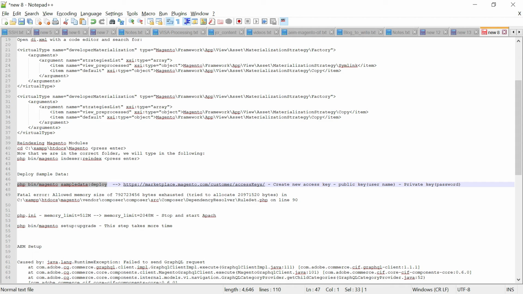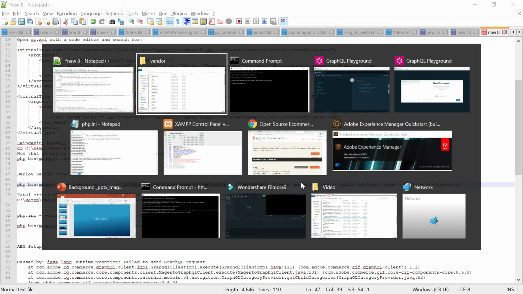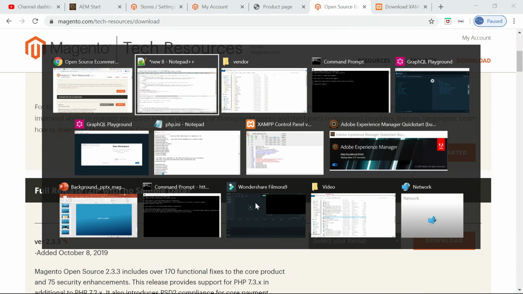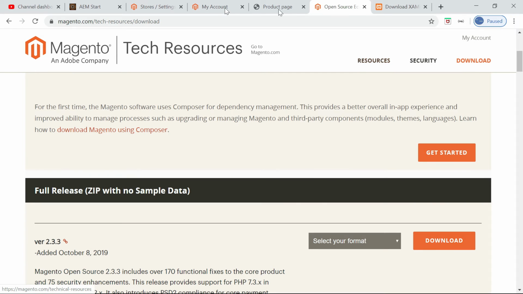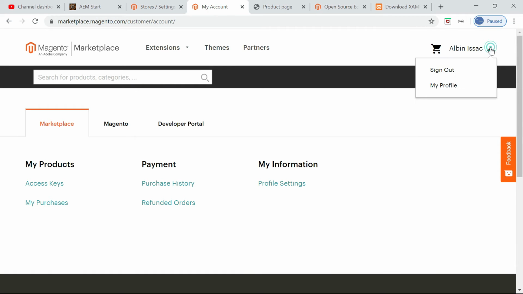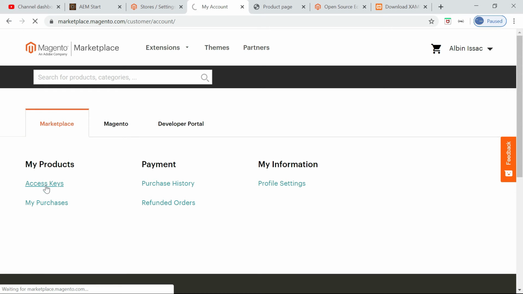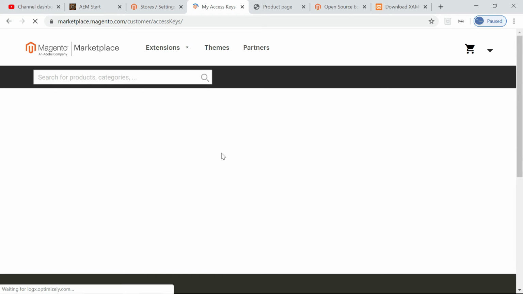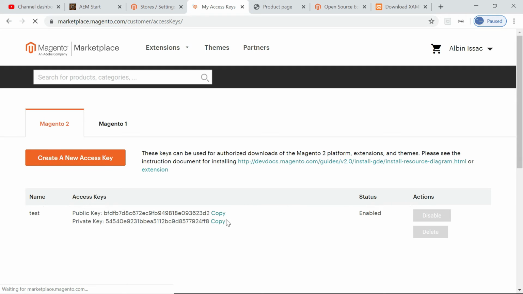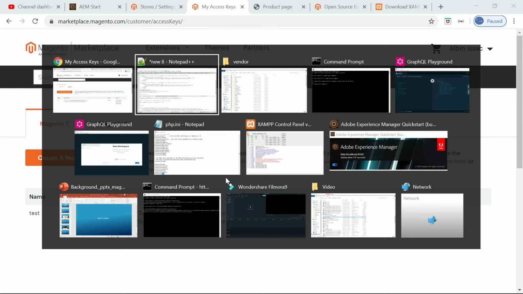So while executing this command, it will ask you for the username and password. That can be retrieved from the Magento website URL. Go to your account, which you would have already registered, then click on My Profile, Access Keys. Here you will have one private key and one public key. The public key is going to be the username and the private key is going to be the password. With this you will be able to perform that